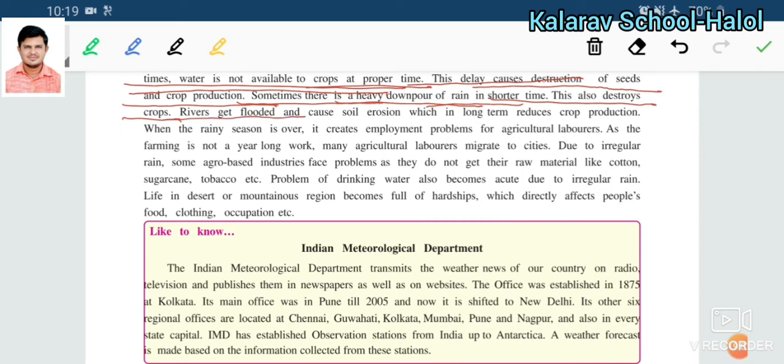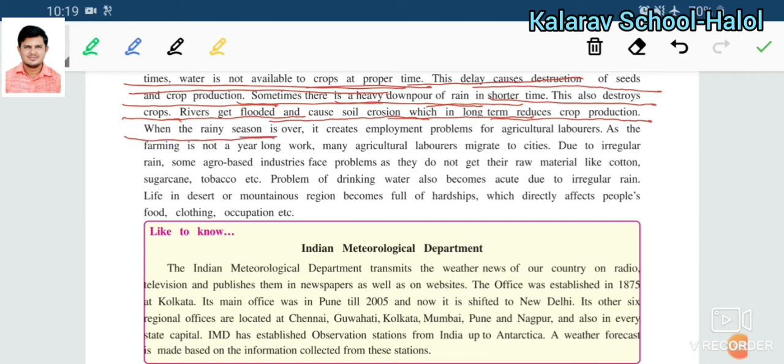Rivers get flooded and cause soil erosion. Whenever there is more rainfall, it becomes the reason for flood and soil erosion, which is a long-term reduction of crop production. If soil erosion starts one time, it will reduce the capacity of the land for crop production.